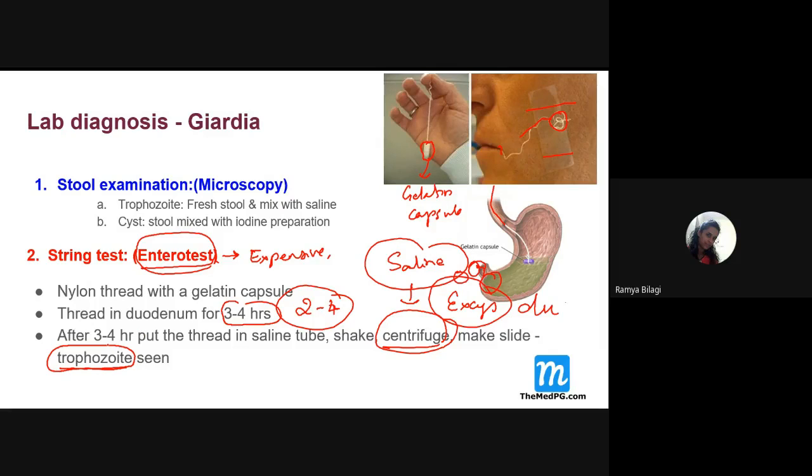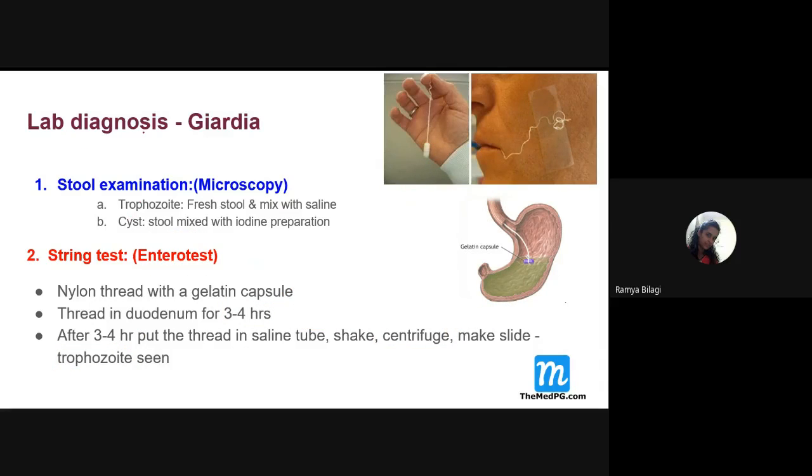Certain other points I want to highlight are some of the serodiagnostic tests we can do. What are these other serodiagnostic tests? That is antigen detection. Antigen detection is done by which one? It is done by ELISA using which one? GSA 65 antigen. Just try to remember this name because sometimes questions can be asked related to this. So this is one antigen detection test using ELISA with GSA 65 antigen of Giardia.